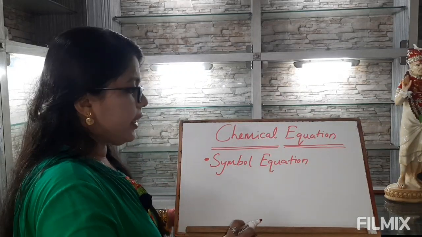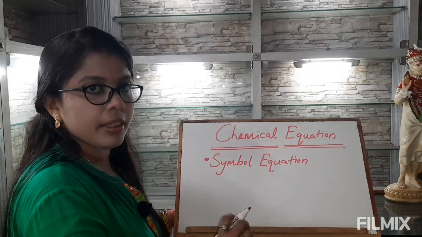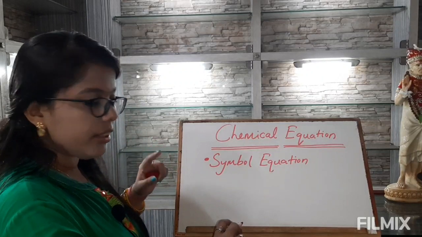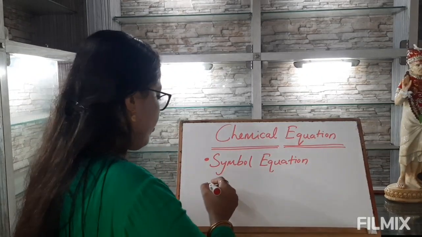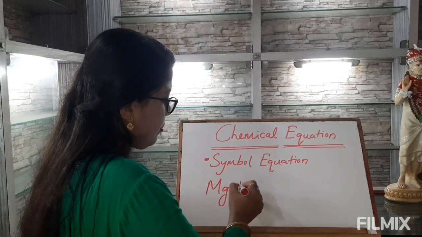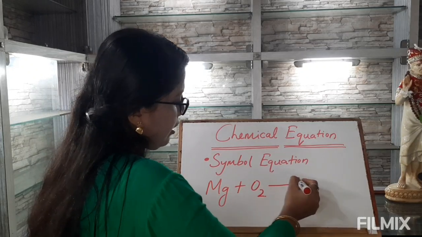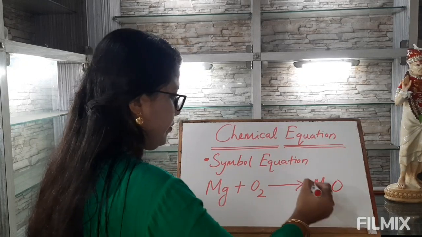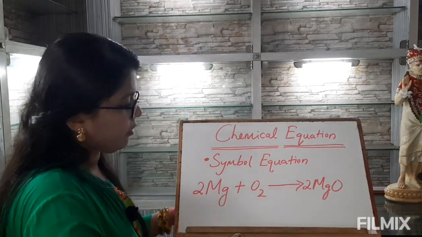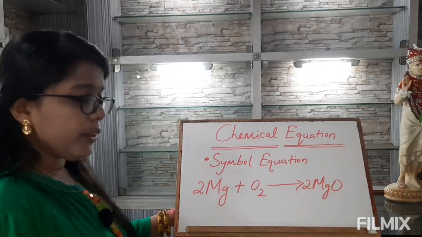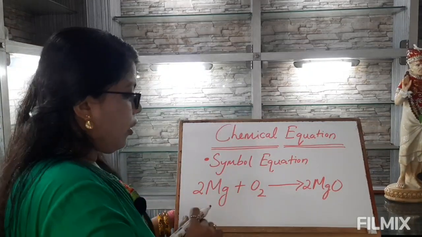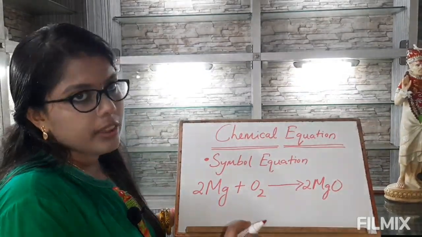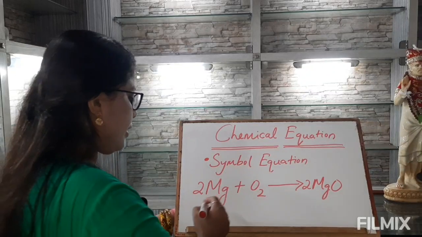We were talking about the reaction between the magnesium ribbon in presence of oxygen to give magnesium oxide. In terms of symbol equation, it can be written as magnesium plus oxygen gives rise to magnesium oxide. Similarly, if we take another example of the granulated zinc reacting with hydrochloric acid to give zinc chloride and hydrogen, it can be written as